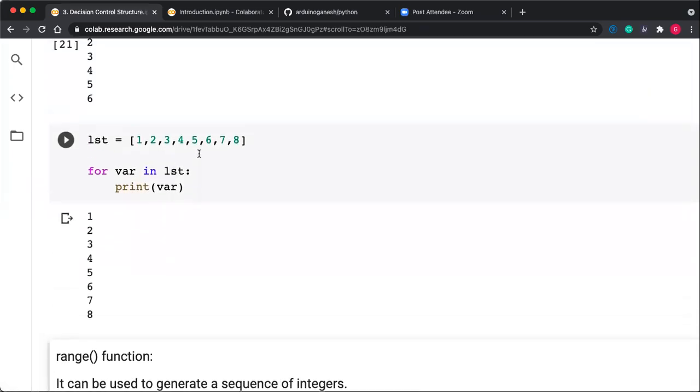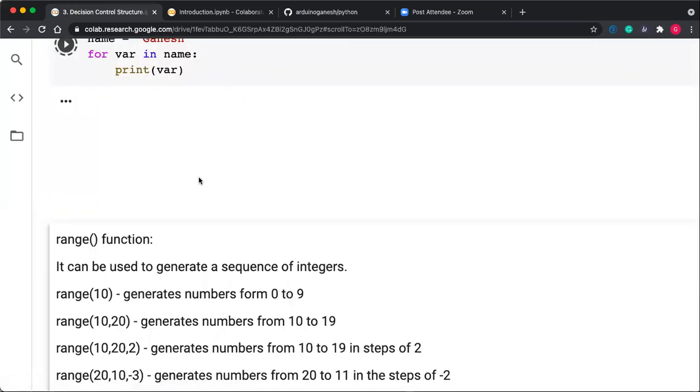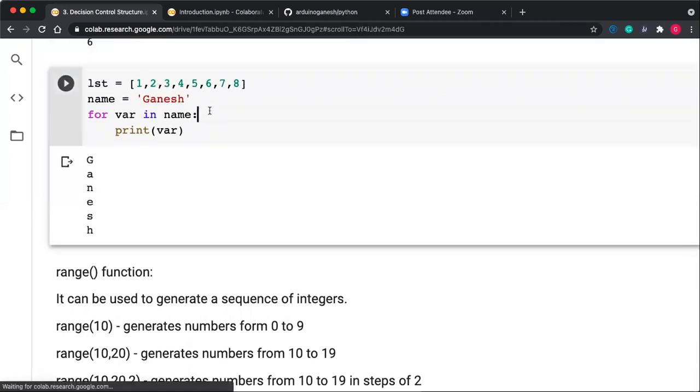Getting this? If there is a string, for example my name is stored, name is equal to, suppose, Ganesh, you can also iterate over it. For var in name, it gives G A N E S H, like that. Okay, so getting this?